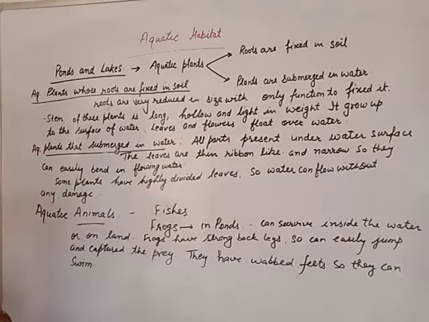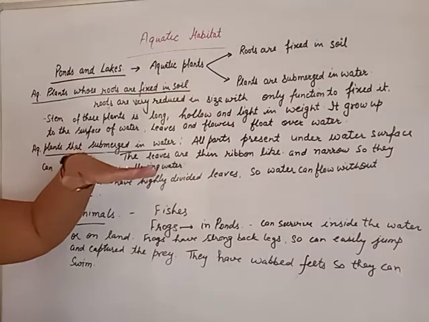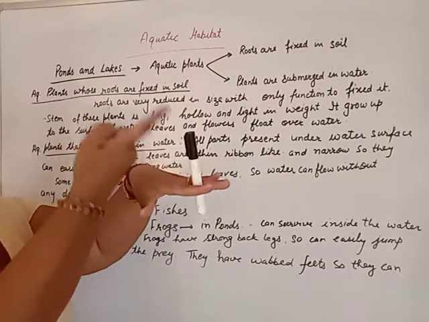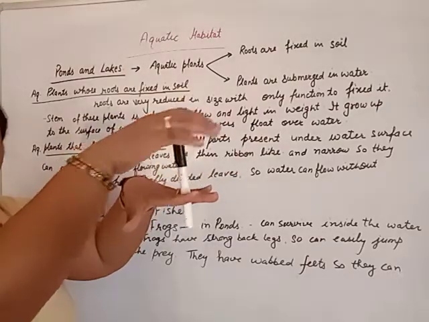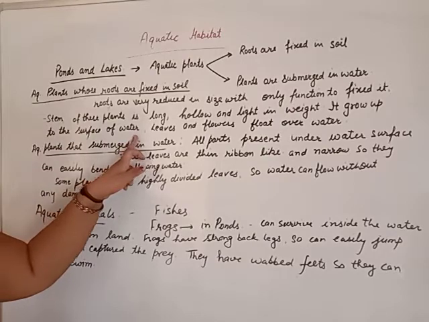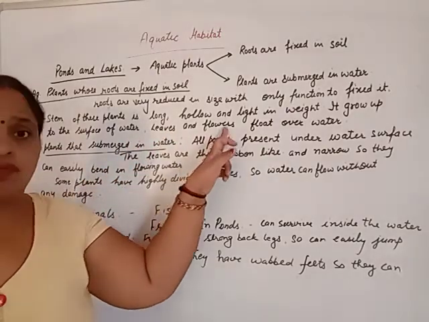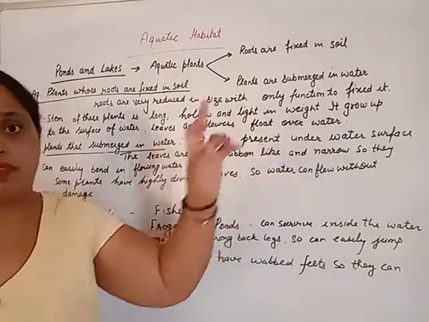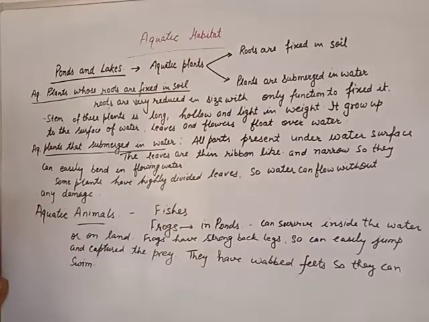This stem grows up to the water surface. Roots are fixed in the soil and the stem grows up inside the water to near the water surface, and the leaves and flowers of these plants float on the water.